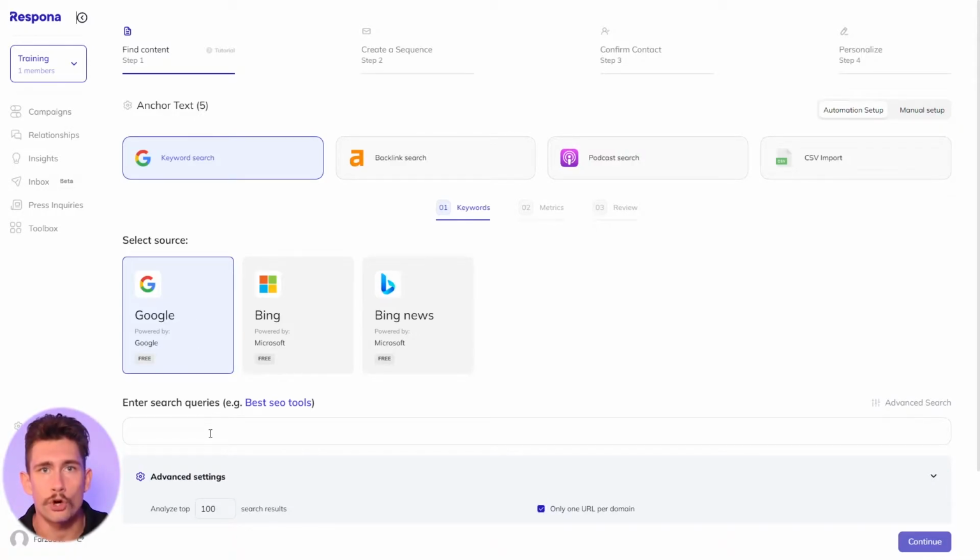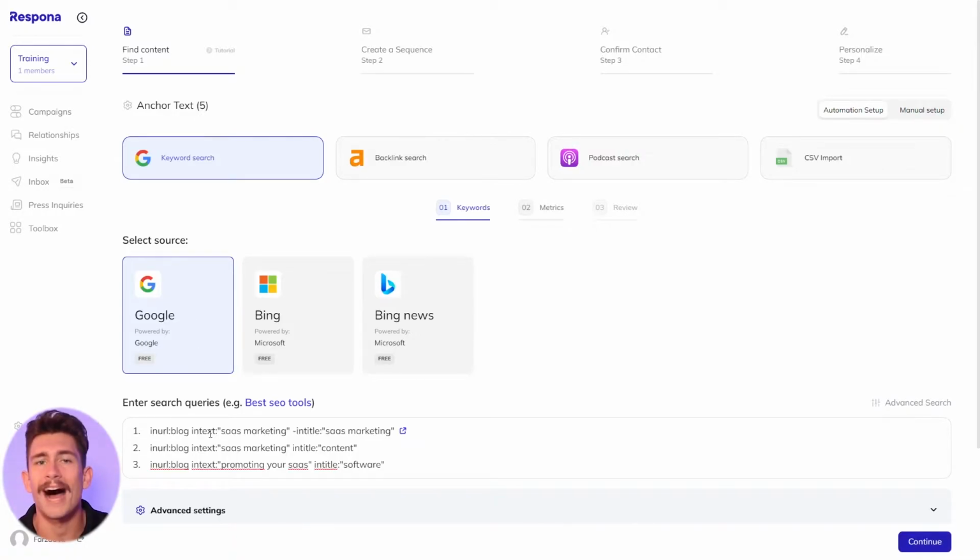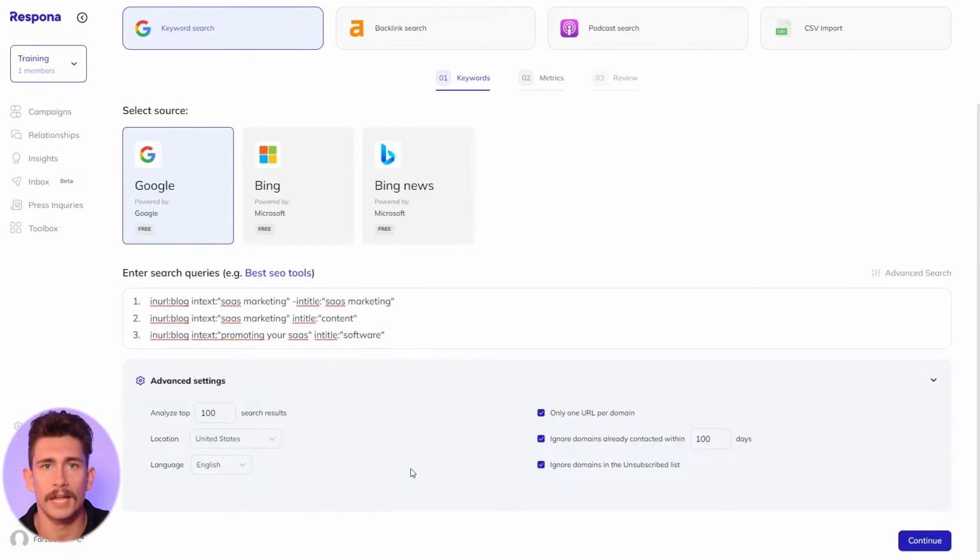As you can see, I'm using quite a few advanced search operators to create highly targeted strings. Let me explain my thought process here. By using the in-URL blog operator, I'm identifying the type of content that I want to collaborate with, aka blog posts. The in-text operator makes sure that our target keyword or one of its variations is specifically mentioned in the content. I'll show you how the prospecting plays into the structure of our pitch in a little bit, but let's continue with the advanced operators.